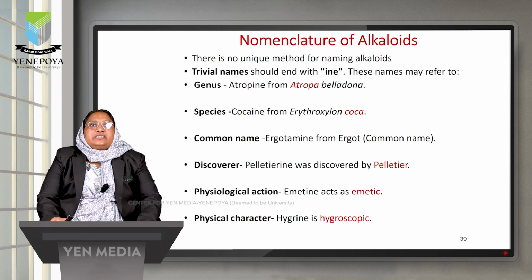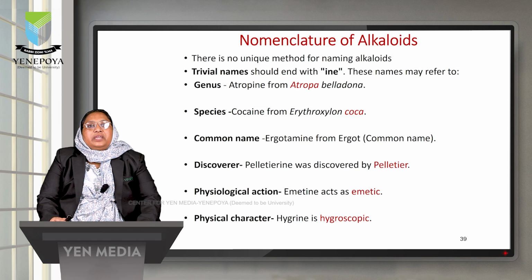Next comes species. Erythroxylon coca, where coca is the species name, so the alkaloid name cocaine is kept from the species coca. An alkaloid can also be named based on its common name, like ergot, which is Claviceps purpurea. Ergotamine is kept from its common name. Sometimes the alkaloid is named after the discoverer, like the scientist Pelletier discovered the alkaloid pelletierine, and it was named as per his name.